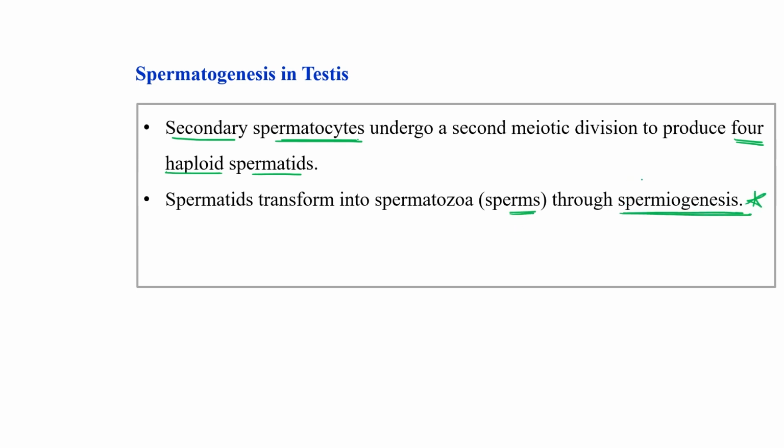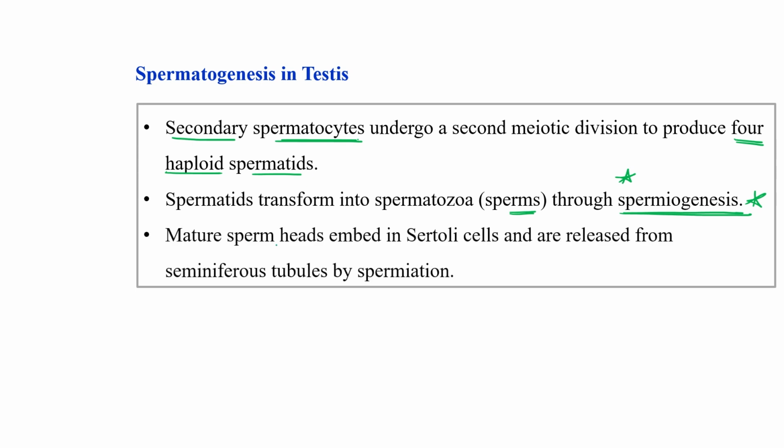So development of sperm is known as spermiogenesis. Okay. The mature sperm head is embedded in the Sertoli cell, as we discussed just now, for nourishment, and these Sertoli cells are also present in the seminiferous tubule, right?